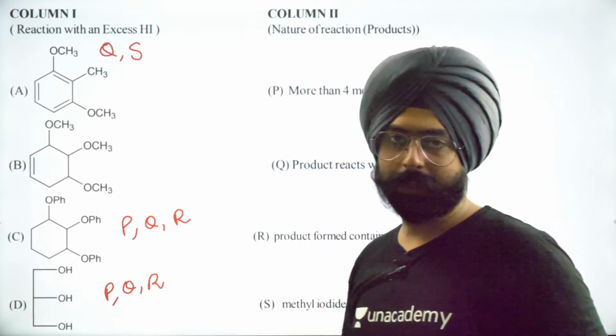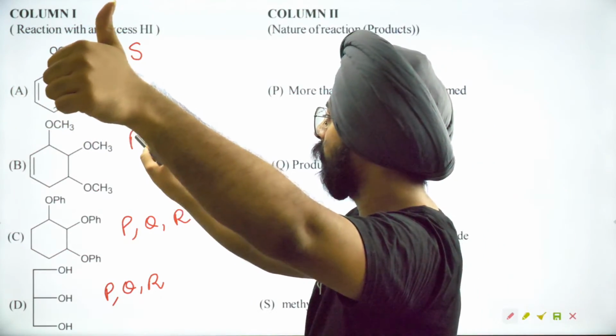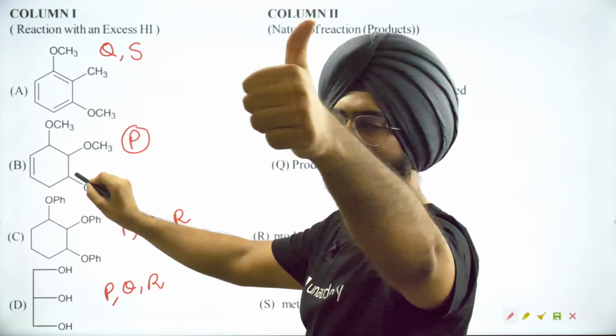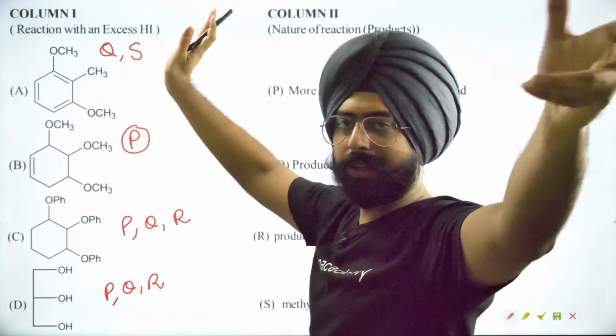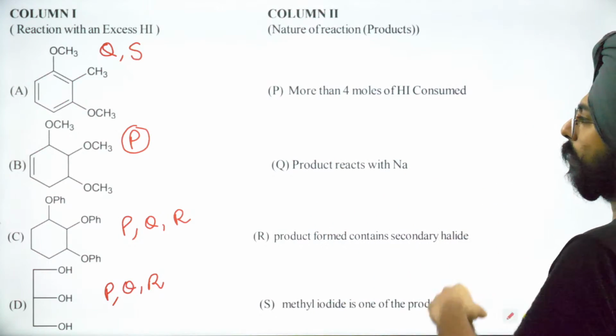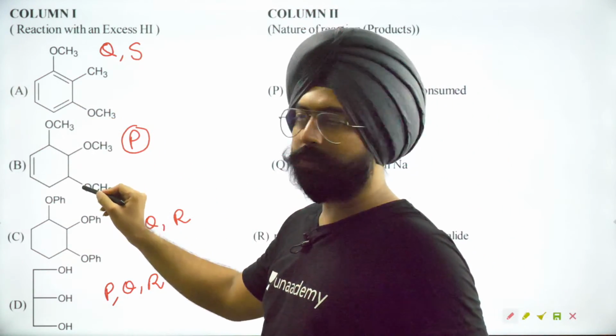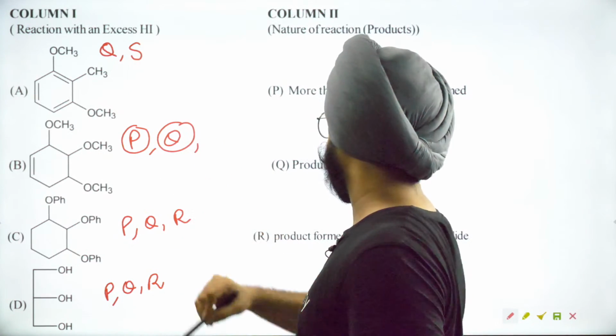Second case is really interesting. ठीक है. More than 4 moles of HI will be consumed for sure. Yeah, because there will be 3 iodines next to each other. There is one HI that's getting added over here. Same things will happen. So definitely more than 4 moles of HI will be consumed. Does the product react with Na? Yes, there are 3 phenols that are getting formed. So it definitely reacts with sodium directly.